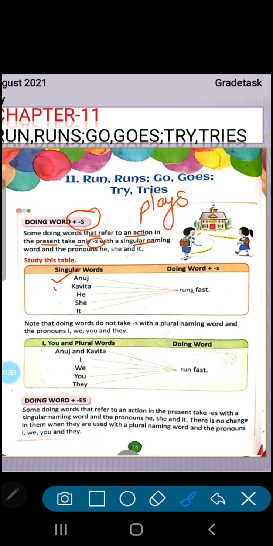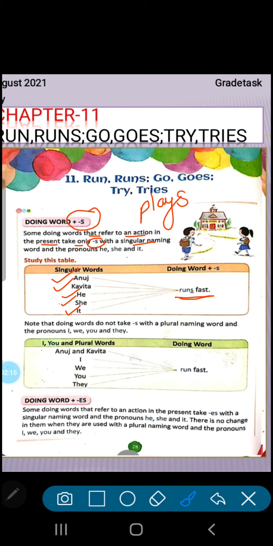Anuj is one, Kavita is one, he is one boy, she is one girl, and it is one animal, bird, anything one. When we are talking about a singular noun, the name of any person, or a singular pronoun he, she, it, these are singular noun or pronoun. So with them we always use s.